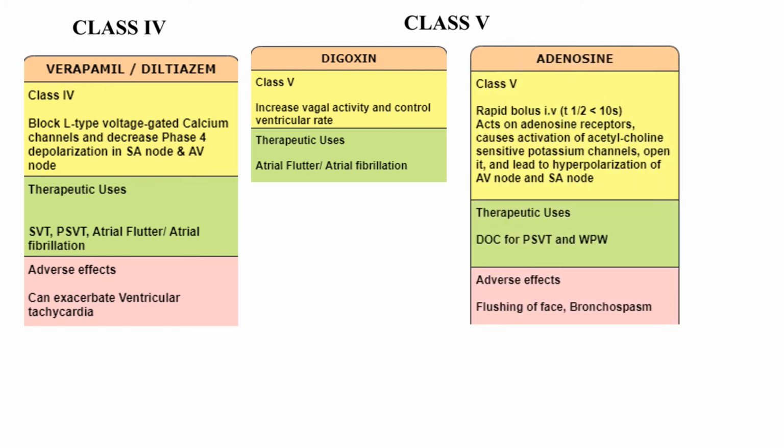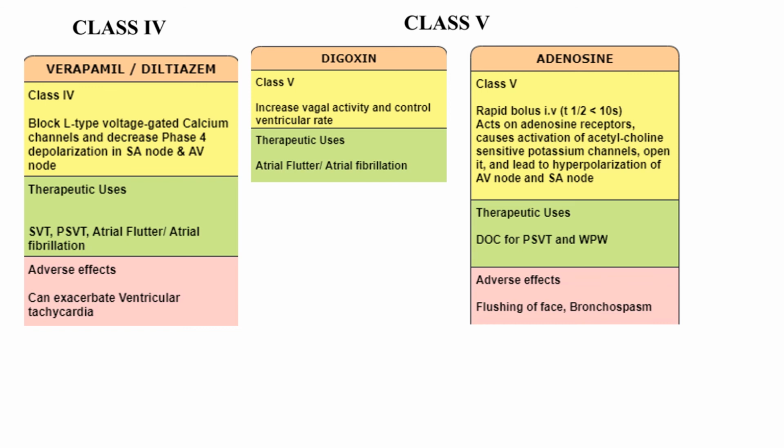The next class 5 agent is adenosine. It is given as a rapid bolus IV injection, and it has a very short half-life of less than 10 seconds. It acts on the adenosine receptors, causes activation of acetylcholine sensitive potassium channels, opens them and leads to hyperpolarization of AV node and SA node, and increases the QT prolongation.